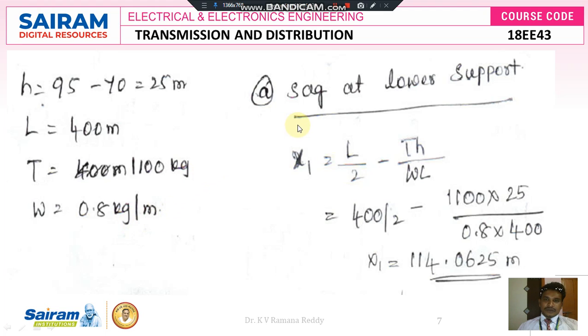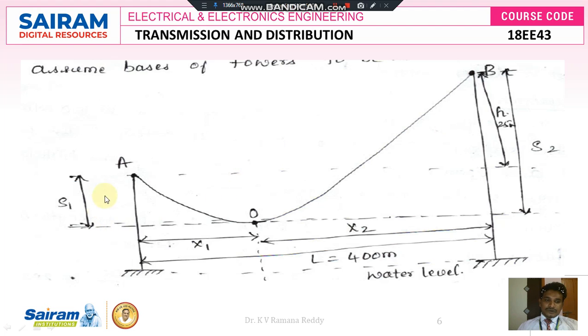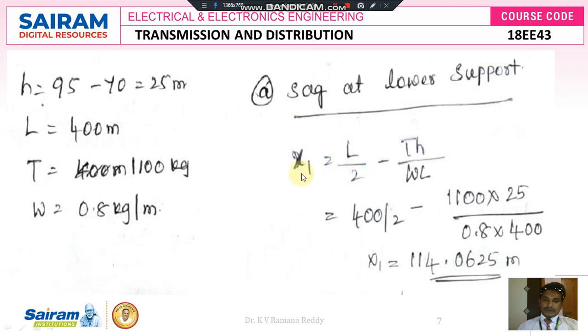So first of all, here we are going to calculate the sag at the lower point. To find the sag at the lower point, that is S1, that is X1, we know the formula from the topic of calculation of sag at unequal level or different level supports. We know the formula: X1 is equal to L by 2 minus T into H divided by WL.